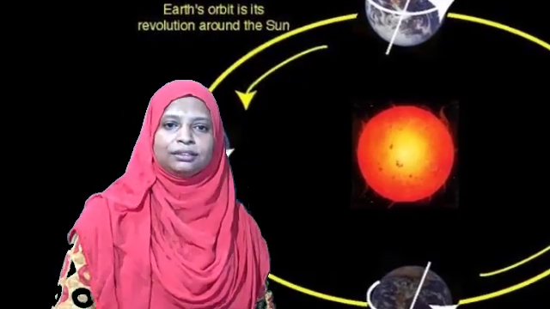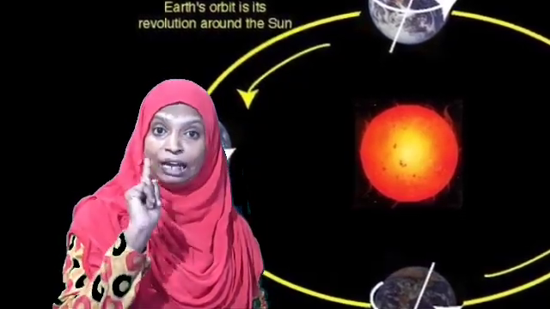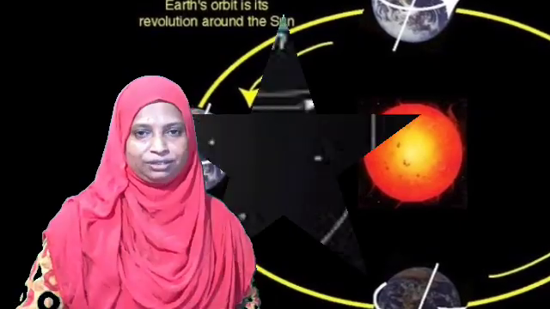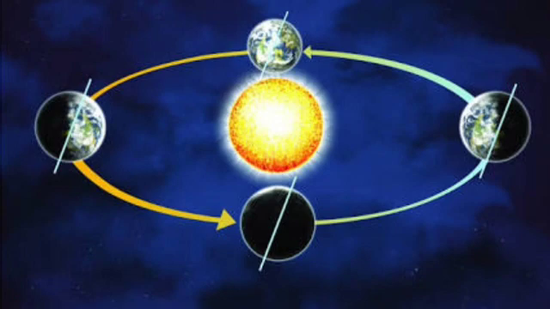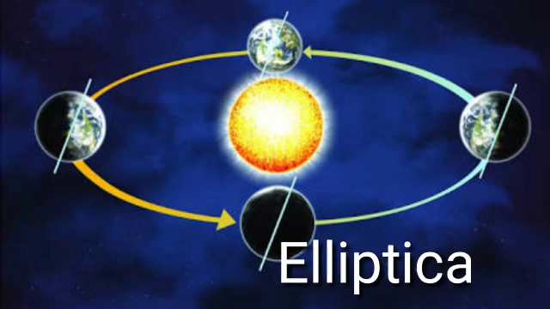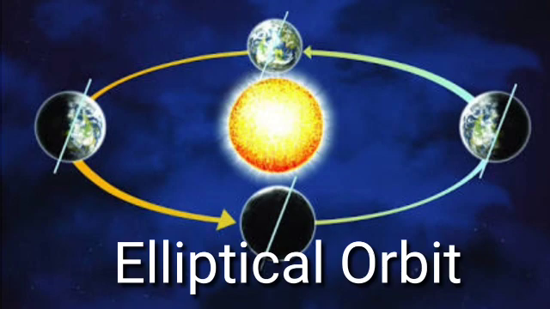We know that the earth is always moving around the sun in its own orbit. What is the real shape of the orbit, do you know? Is it really a circle? No. That circle is a little bit elongated. An elongated circle through which the earth moves around the sun is known as an elliptical orbit. So the shape of an elliptical orbit is an elongated circle.